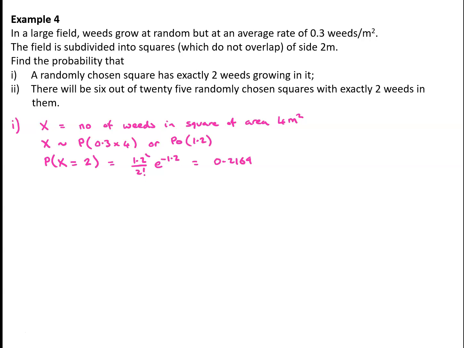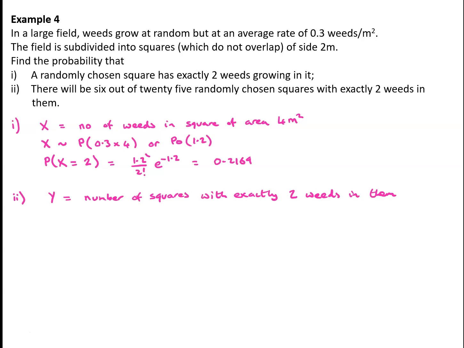For part 2, we want to find the probability that there will be 6 out of 25 randomly chosen squares with exactly 2 weeds in them. Now, provided the squares are independent of each other, which may well mean that they are well apart from each other, we should be able to say that the number of squares with exactly 2 weeds in them will be binomially distributed, with n equals 25, and p being the probability that a particular square has 2 weeds in it, which we've just calculated as 0.2169.